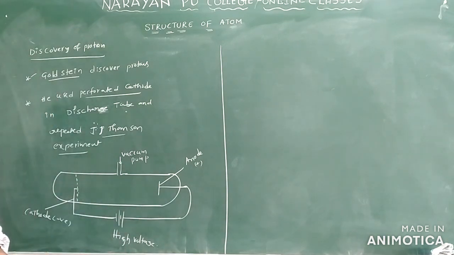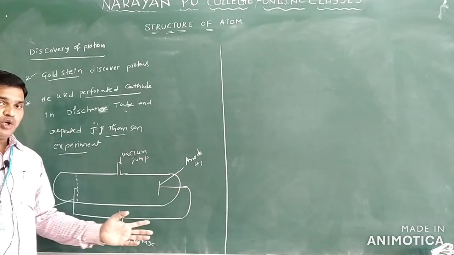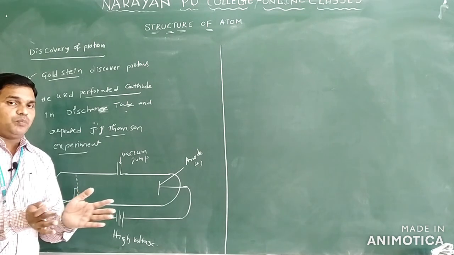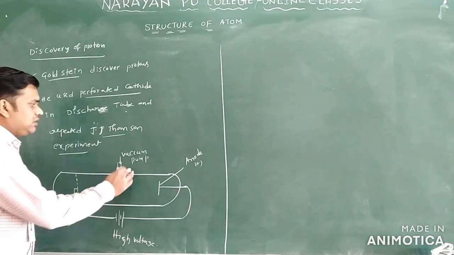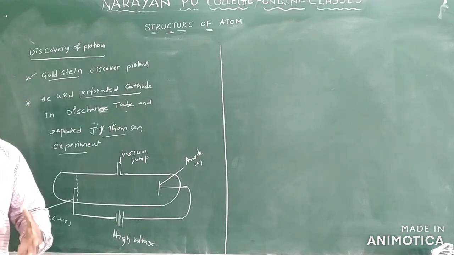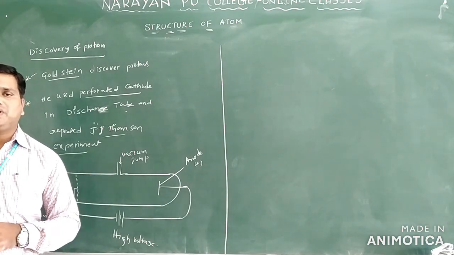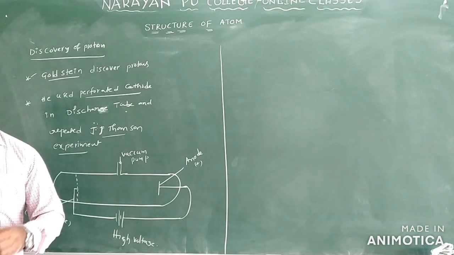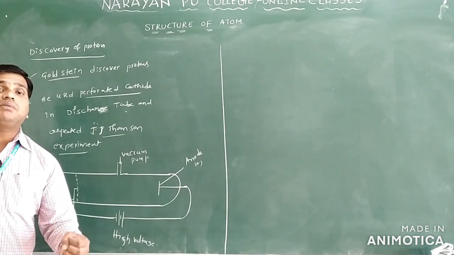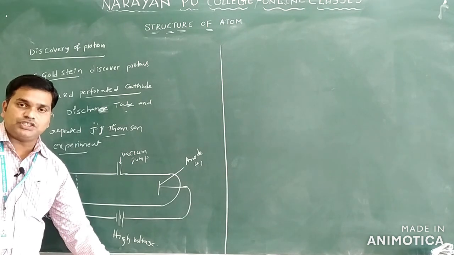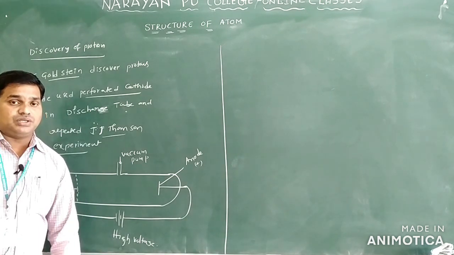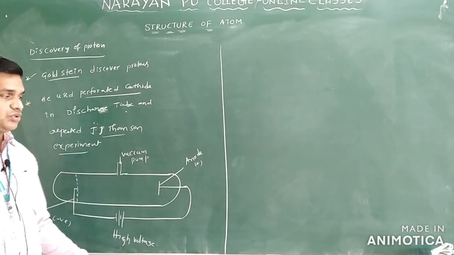In the discharge tube we have two metal electrodes. One is the cathode and one is the anode. The cathode is negative and the anode is positive. Both are connected to the oppositely charged poles of a battery with high voltage, and a vacuum pump is there to decrease the pressure of the gas. We maintain a very low gas pressure, 10 power minus 2 atmosphere, and apply a high voltage of 10,000 volts. The current is supplied through these electrodes.